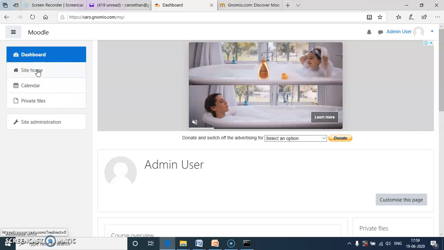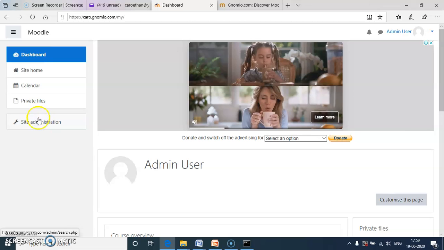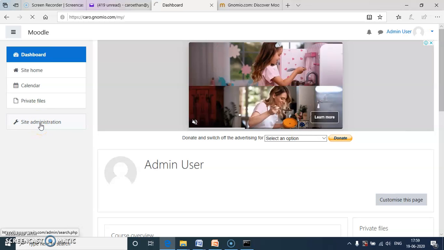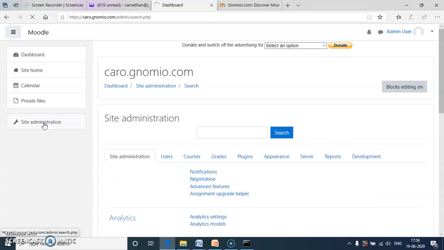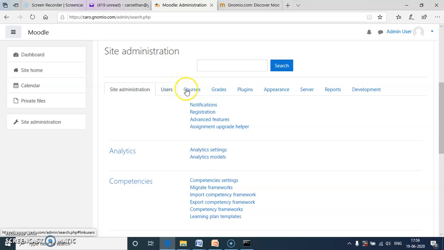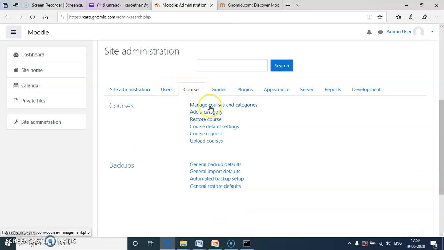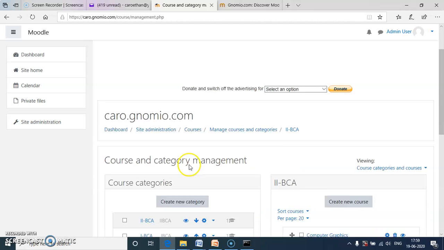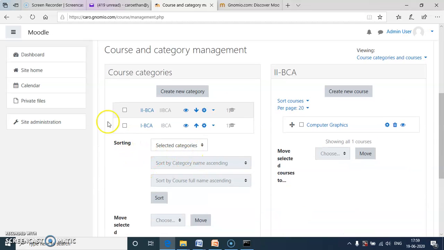Now I create one course using the site administration. In the site administration, click courses. Click the first option, manage courses and categories. In this I create a new category.